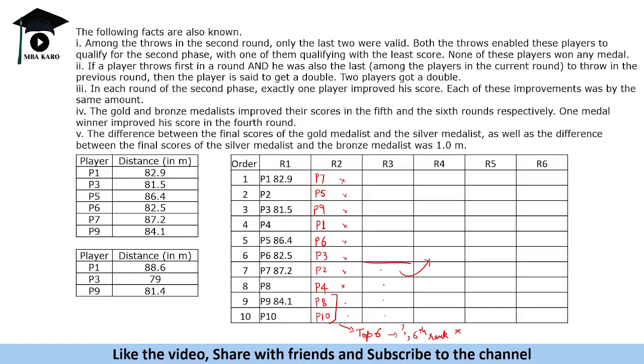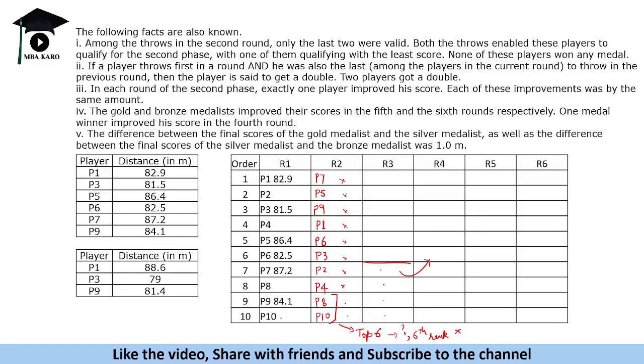If a player throws first in a round and he was also the last among the players in the current round to throw in the previous round, then the player is said to get a double. Two players got a double. Now, what is a double? A double is where a player throws the last throw in a round and the first throw in the next round.